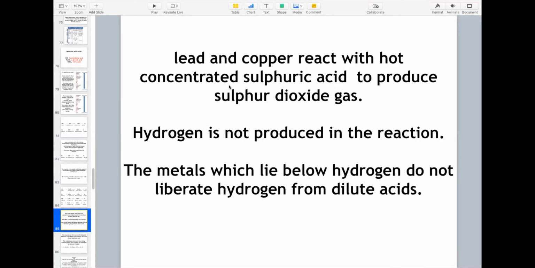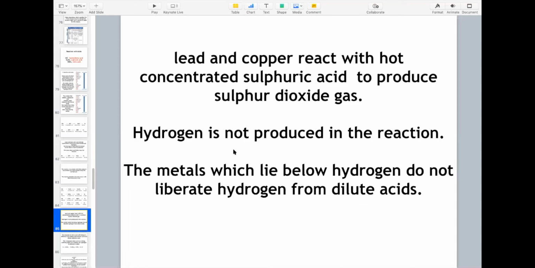Again, we will take up the example of lead and copper because these are less reactive. So what will happen? These will react with hot concentrated sulfuric acid. These will not react with dilute hydrochloric acid. When lead and copper react with sulfuric acid, what happens? Sulfur dioxide gas is formed.